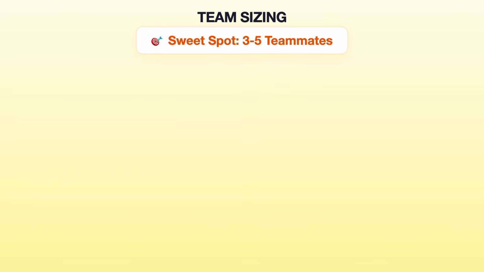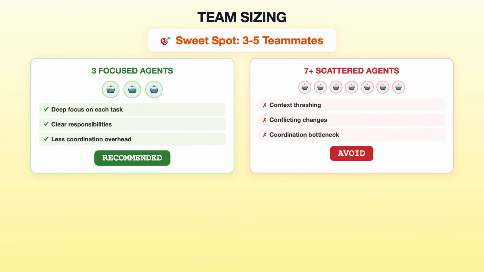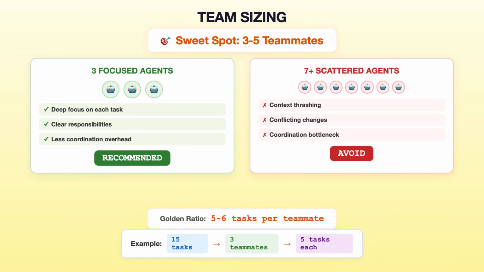Team sizing matters. Start with 3 to 5 teammates for most workflows. That balances parallel work with manageable coordination. Having 5 to 6 tasks per teammate keeps everyone productive without excessive context switching. If you have 15 independent tasks, 3 teammates is your sweet spot. 3 focused teammates almost always outperform 5 scattered ones.